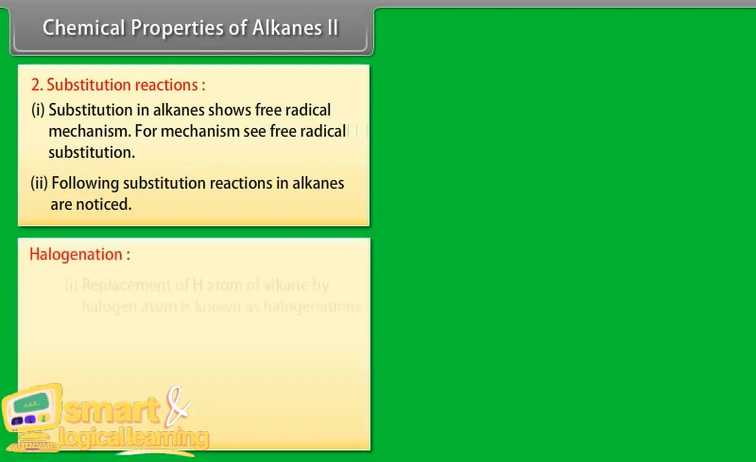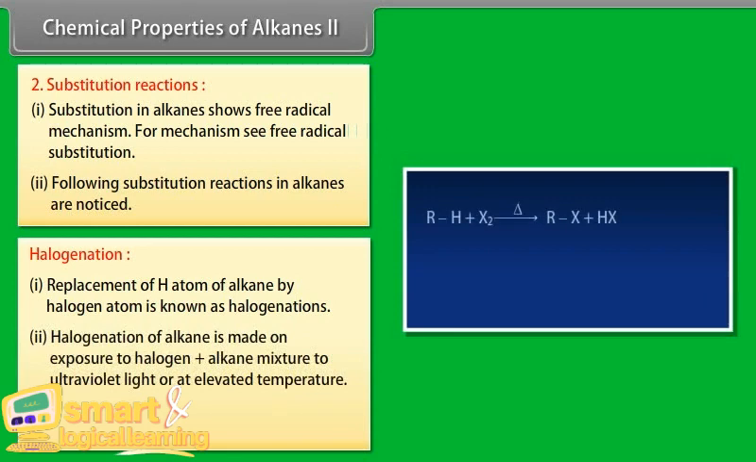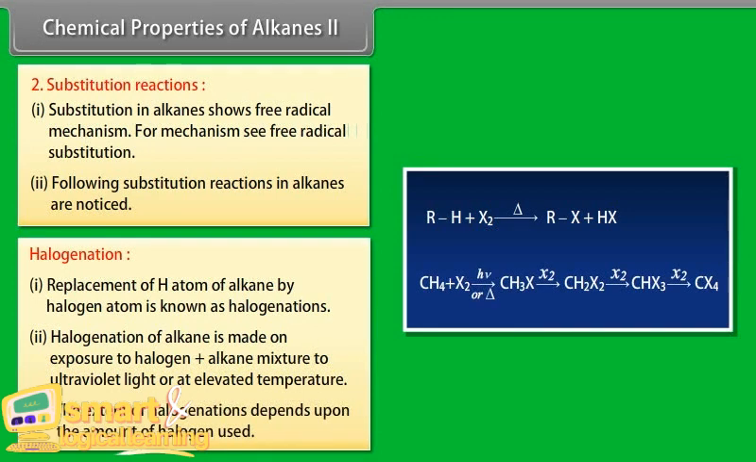Halogenation. Number 1: replacement of a hydrogen atom of an alkane by a halogen atom is known as halogenation. Number 2: halogenation of alkanes is made on exposure of a halogen plus alkane mixture to ultraviolet light or at elevated temperature. Number 3: the extent of halogenation depends upon the amount of halogen used.